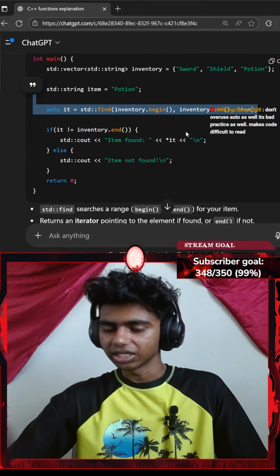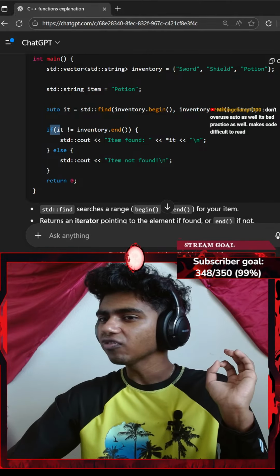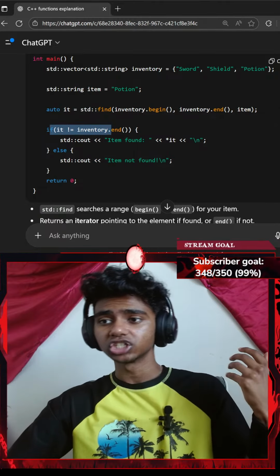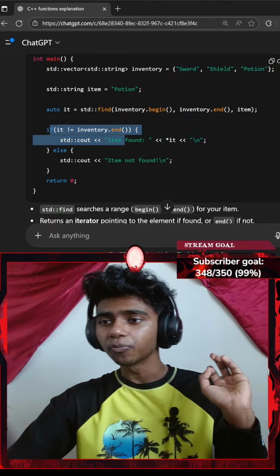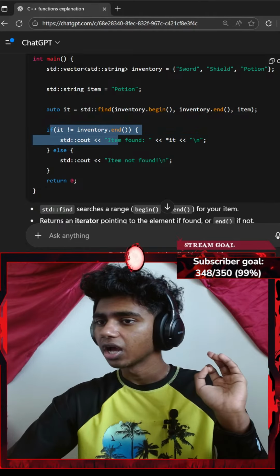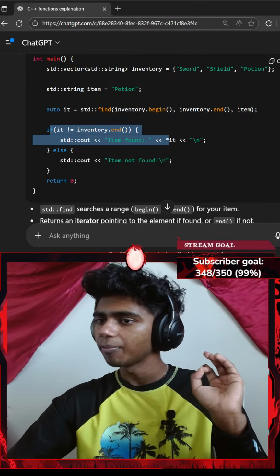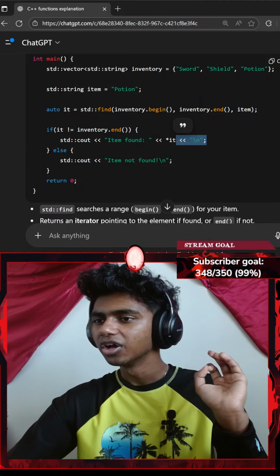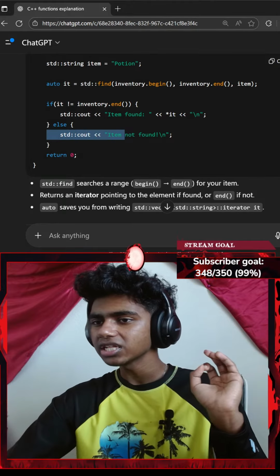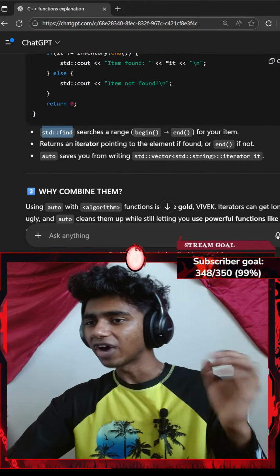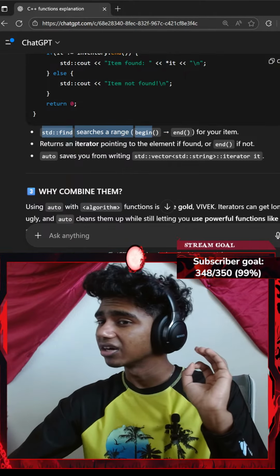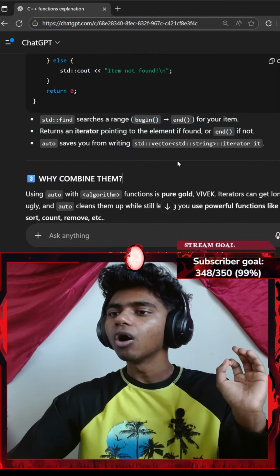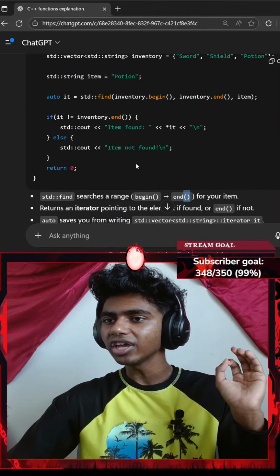Okay, I gotta copy and ask what this line actually does. If our it variable is not equal to our inventory vector's end function, std::cout, item found, with an insertion operator of an asterisk it. What does the asterisk it mean? I gotta ask that as well. With another insertion operator of a new line, else that item was not found. std::find searches a range, beginning to the end, for your item. Oh, so beginning to the end. Okay, so I think I understand.